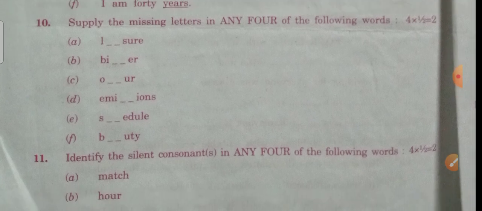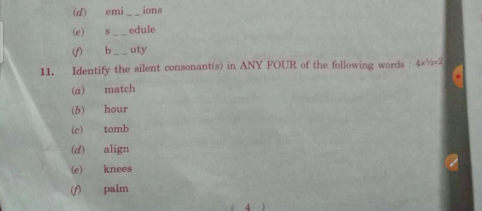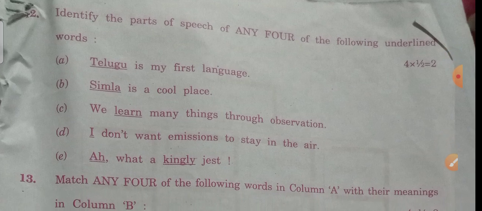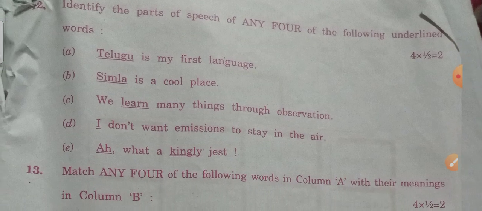Okay, here also. Next, identify the silent consonants in any 4 of the following words. So each one is the half mark. If you attempt 4, you will get 2 marks. Okay, identify the parts of speech of any 4 of the following underlined words. Half mark each one. If you attempt 4, you will get 2 marks.